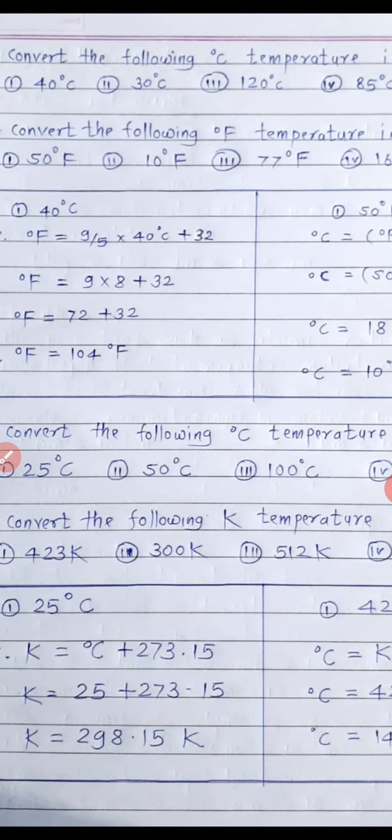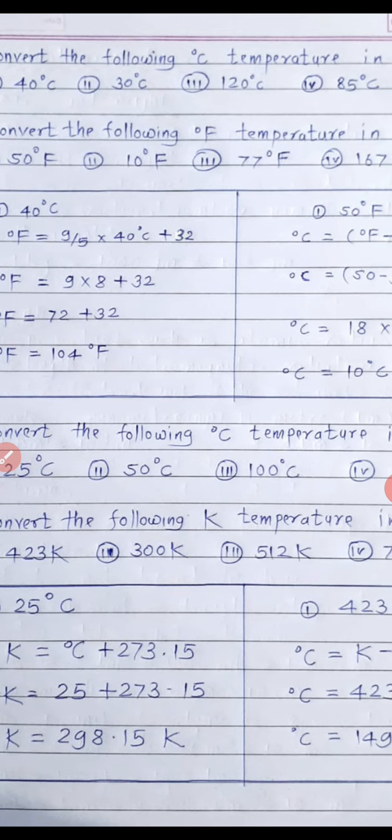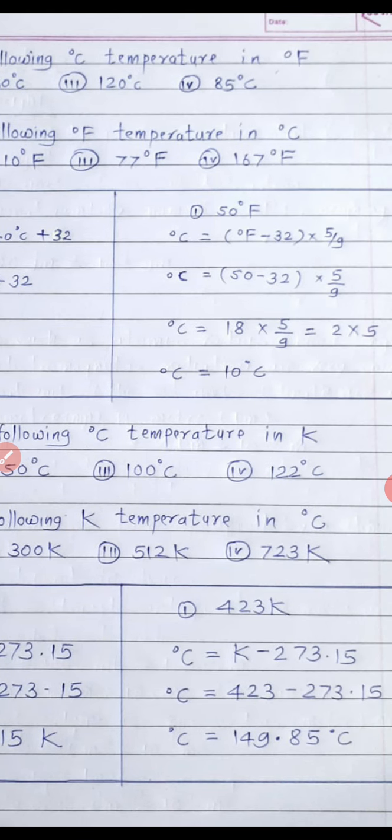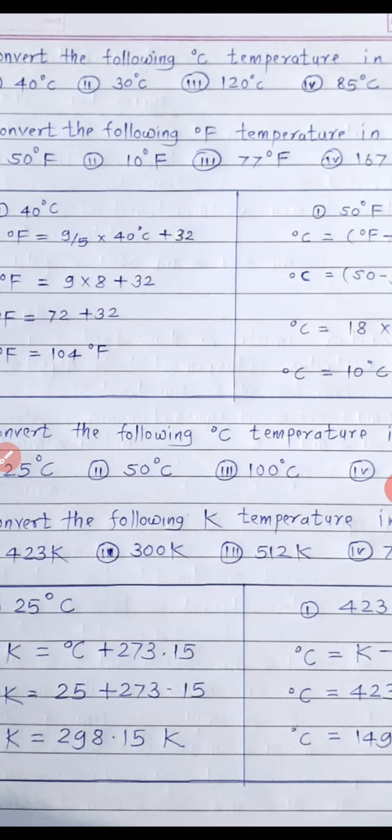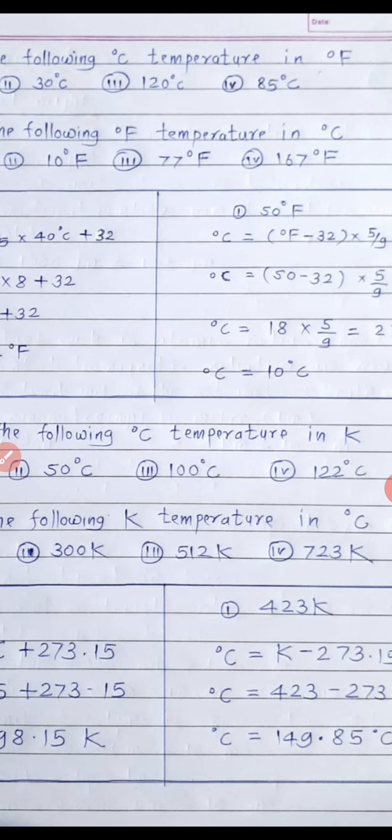So now second type of example: convert the following degree Fahrenheit temperatures in degree Celsius. Okay, 4 examples are given. First one is 50 degree Fahrenheit, 10 degree Fahrenheit, third 77 degree Fahrenheit, and fourth one is 167 degree Fahrenheit.